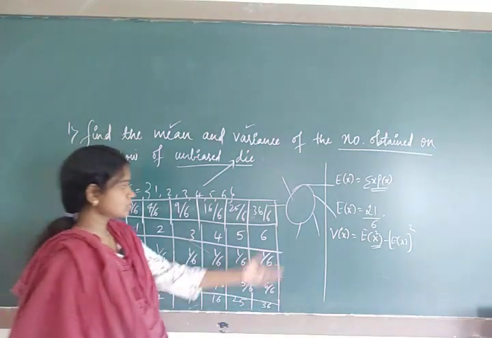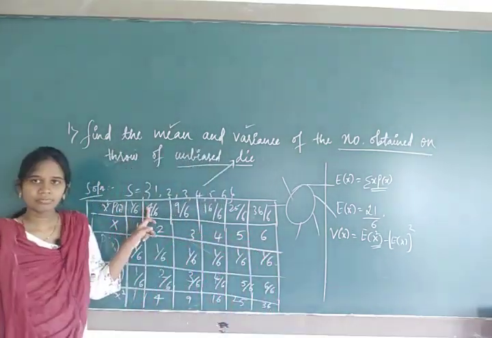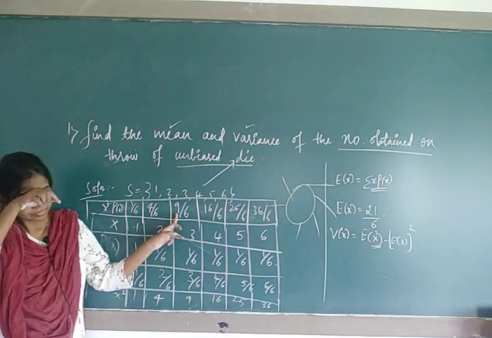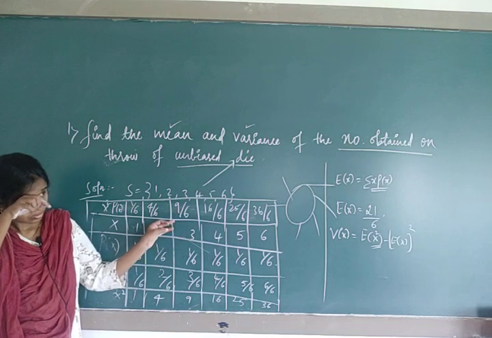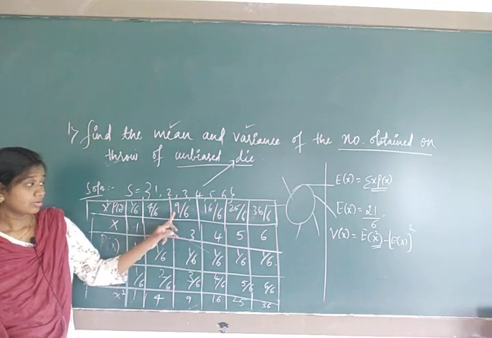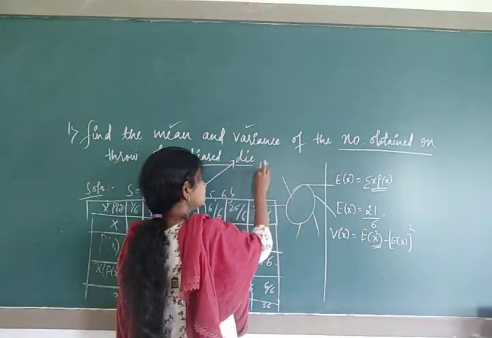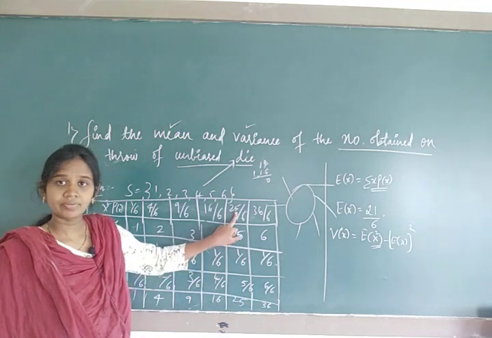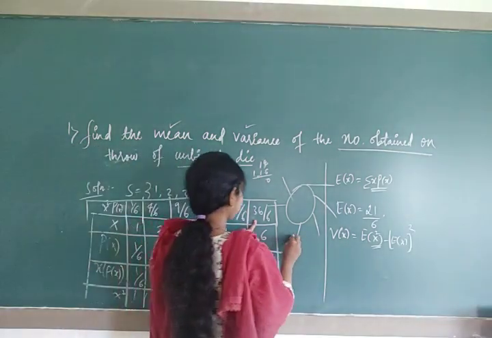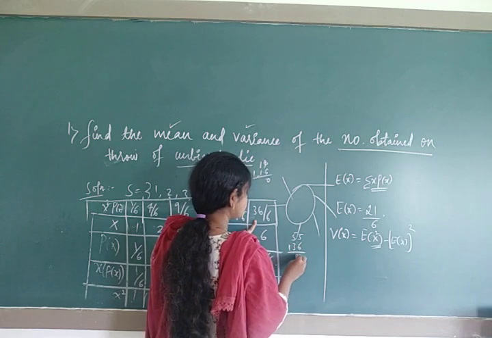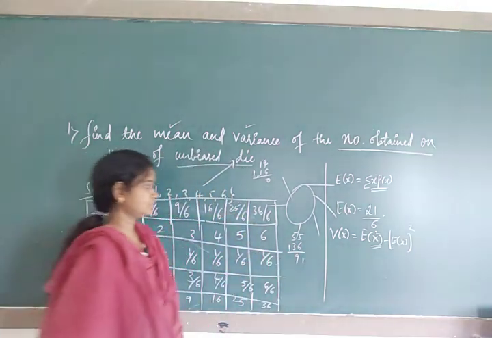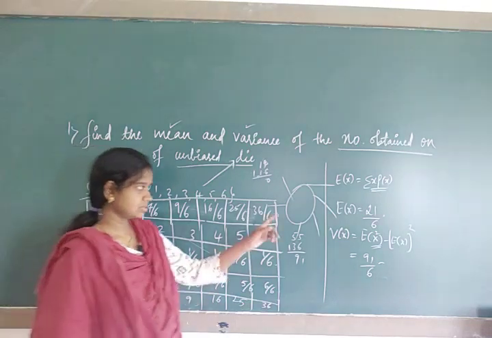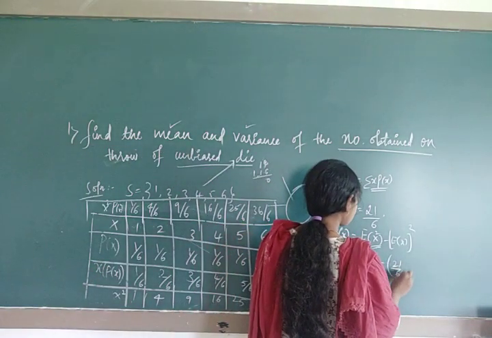Now substitute in that. It is also sigma, add it: 1 plus 4, 5; 5 plus 9, 14; 14 plus 16, 30; 30 plus 25, 55; 55 plus 36, it's 91. So 91 upon 6 minus 21 by 6 whole square.